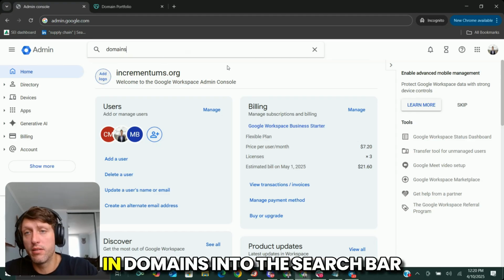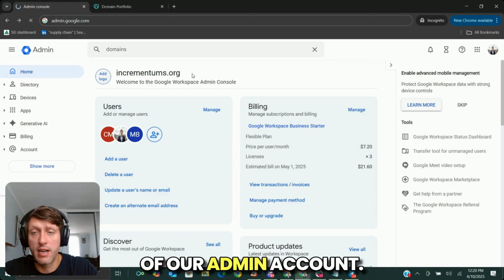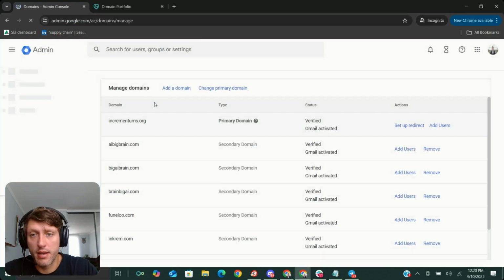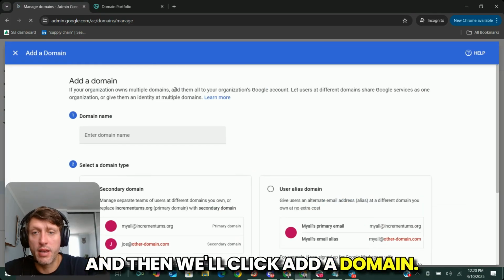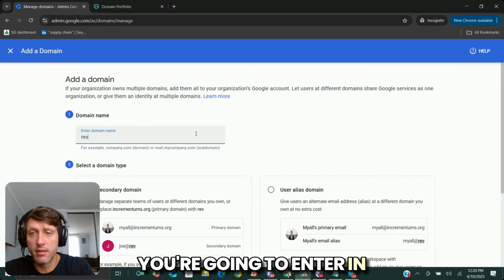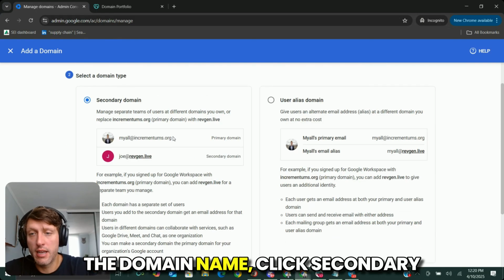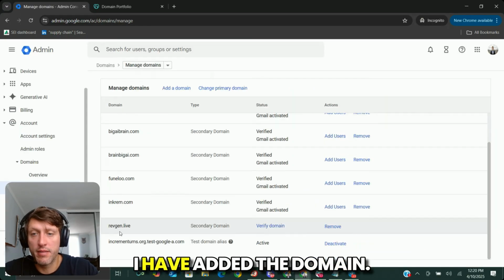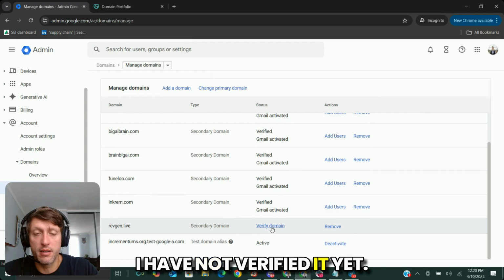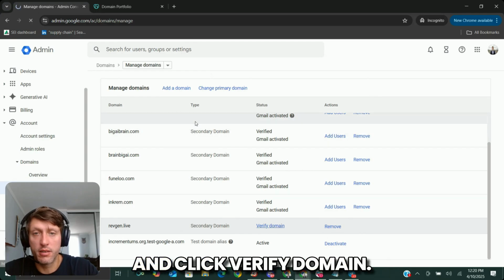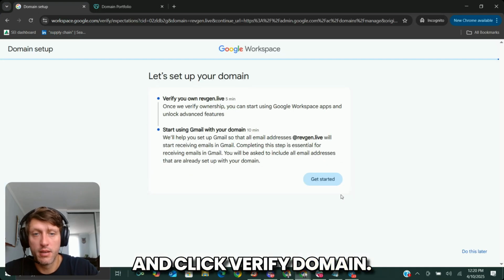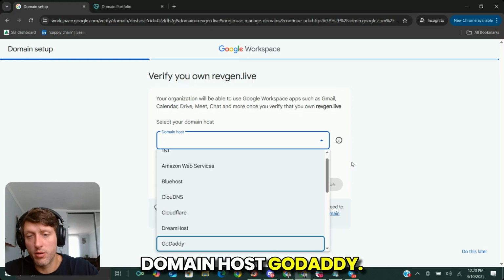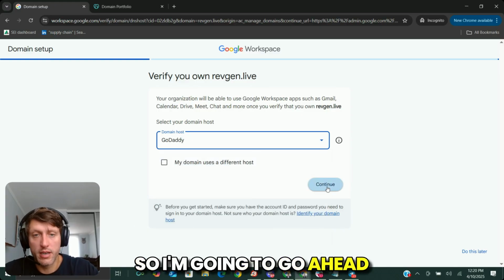So I'm going to type domains into the search bar of our admin account. I'm going to click Manage Domains, and then we'll click add a domain, right? You're going to enter the domain name, click secondary domains, and then click add domain and start verification. I have added the domain, but I have not verified it yet. So I'm just going to go ahead and click verify domain, get started, domain host. Use GoDaddy. So I'm going to click continue.